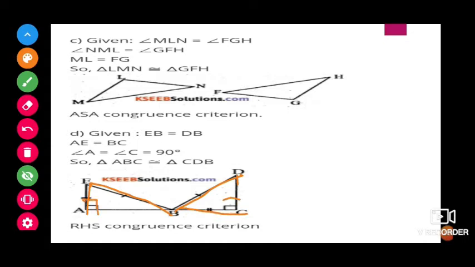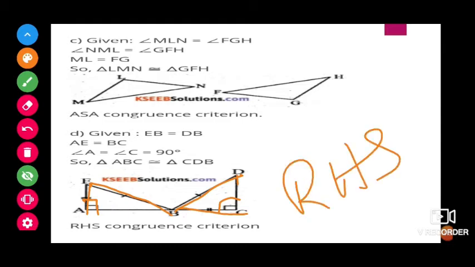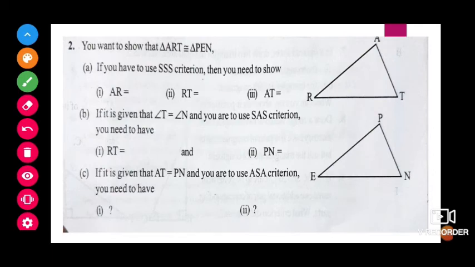Here which can we use? RHS. Here if you observe, both the triangles have the right angle, and the hypotenuse, which is opposite to the right angle, is the same, and one of the sides will also be the same. So we can use the RHS criterion to say that both the triangles are equal.